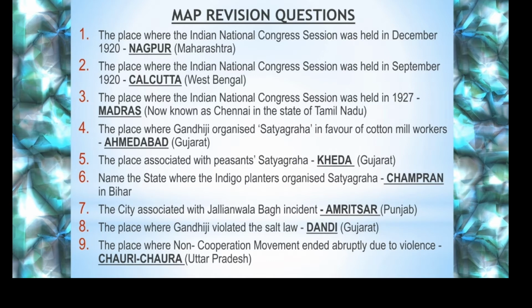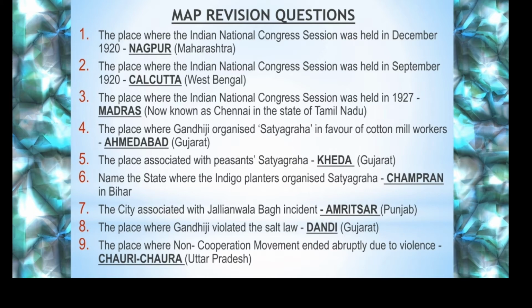So if you are thorough with all these 9 places, definitely you're going to get 2 map places in your board examination. Apart from that, you can answer questions from nationalism in India if you get thorough with the map along with the background history of it, right? So that's what we're going to learn in today's session. We'll just quickly go on with the session.